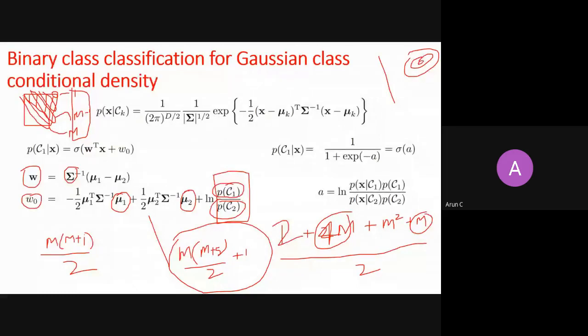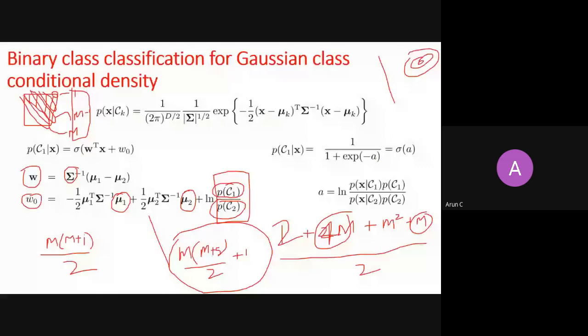When they go wrong, the hyperplane that you will estimate will not be the true hyperplane of the decision boundary. So if things go as per your assumption, it's fine. But if things don't go as per your assumptions, then it will go drastically wrong. So there is a disadvantage in terms of assumptions and also in terms of parameters. There are a huge number of parameters that you need to estimate.